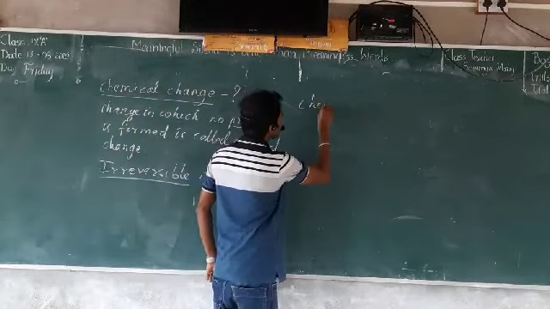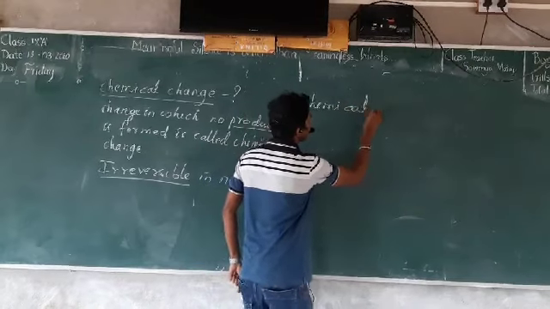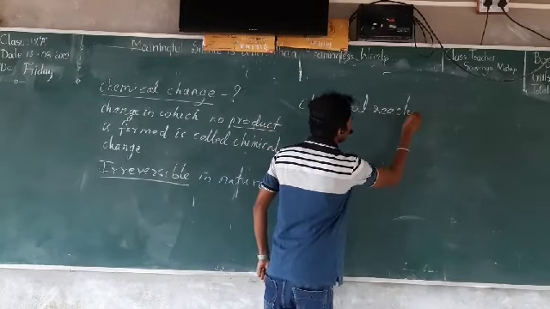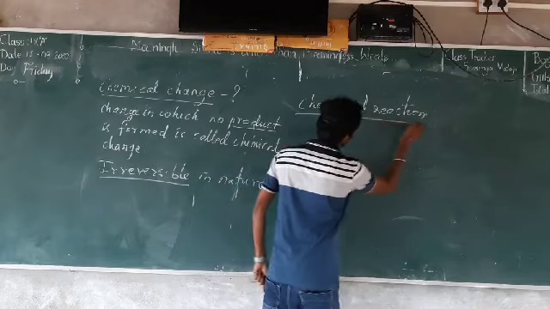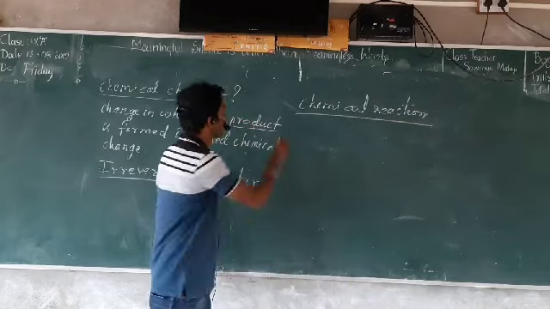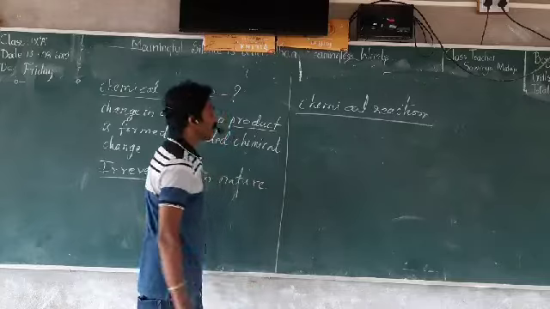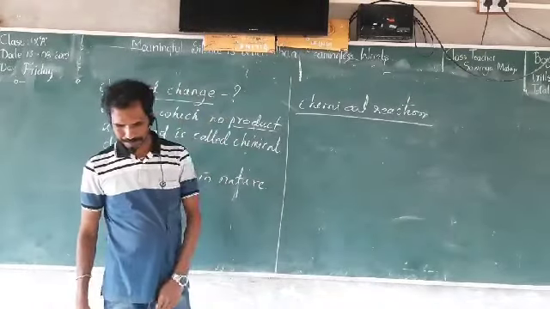So chemical reaction. What do you mean by chemical reaction?